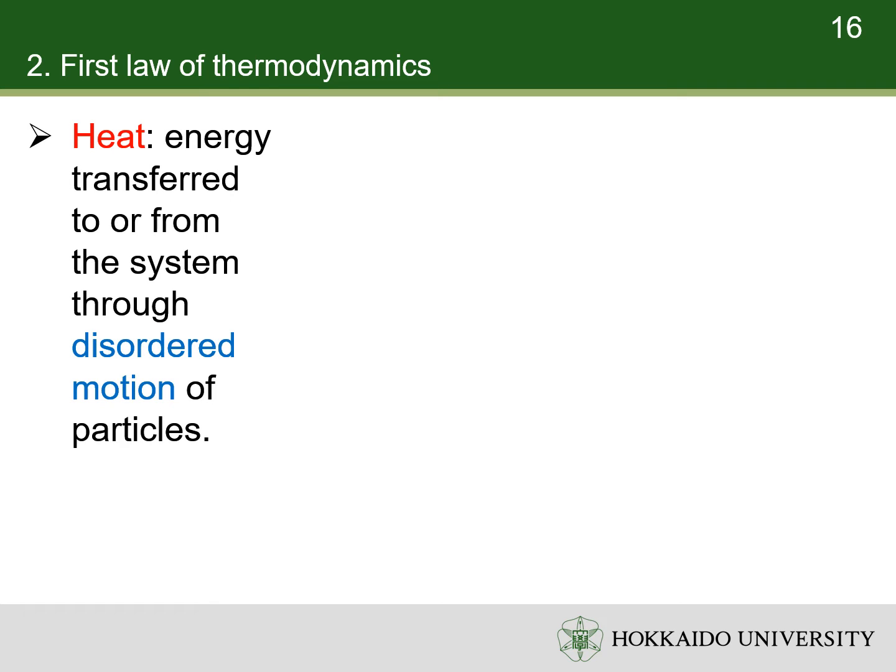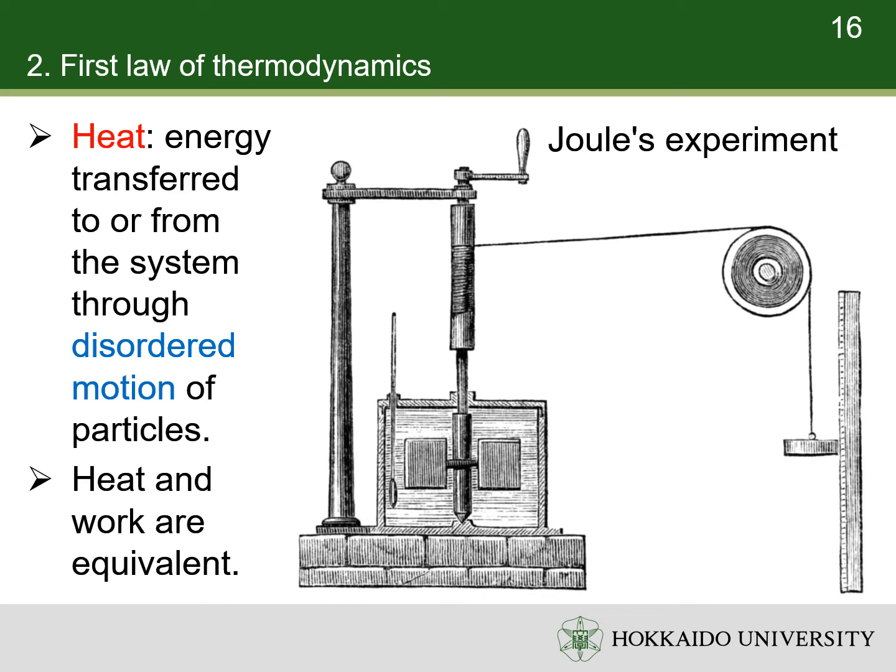Heat is energy transferred to, or from the system through disordered motion of particles. When the system receives heat, the random motion of the particles inside it becomes more violent. The equivalency of heat and work was proved by a series of experiments. The most famous one is James Prescott Joule's experiment.